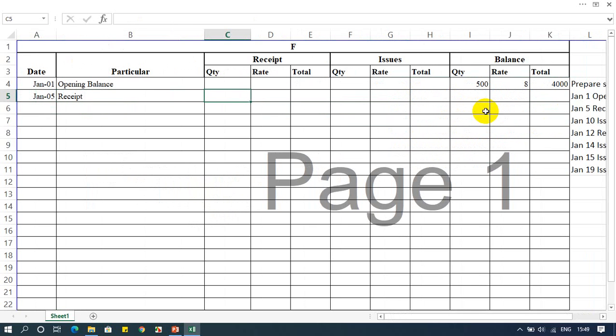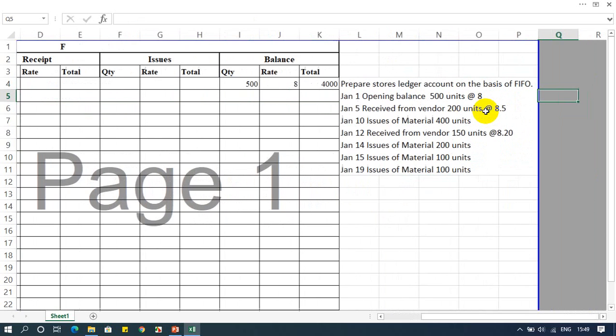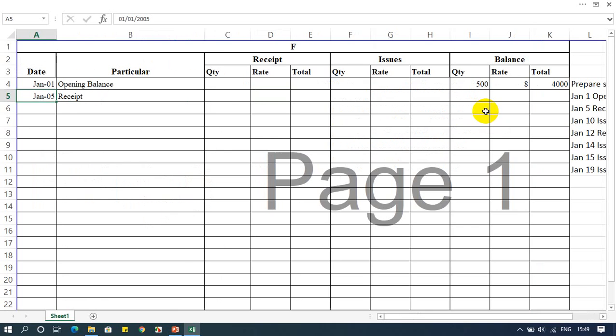So how much quantity have I received? The quantity is 200. What is the rate? 8.5. So what is the total? This multiplied by the rate becomes 1700.